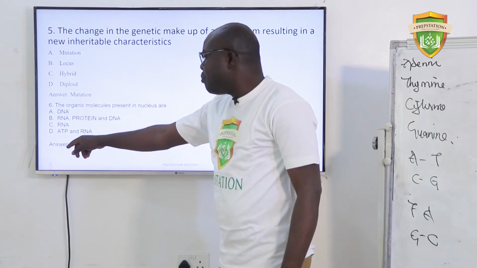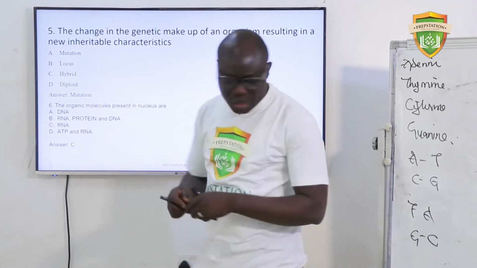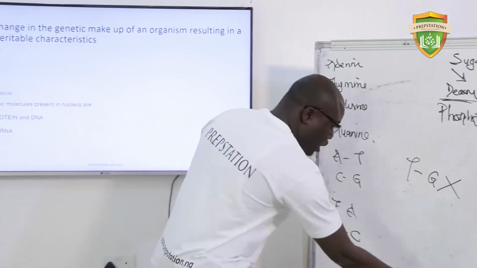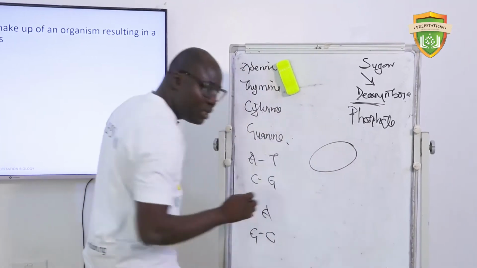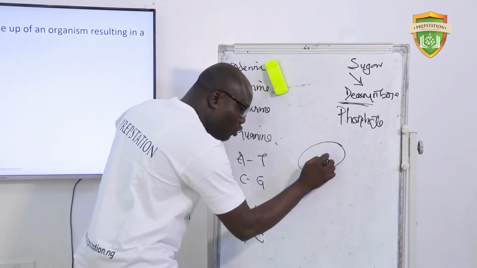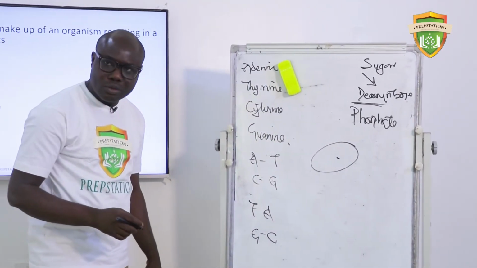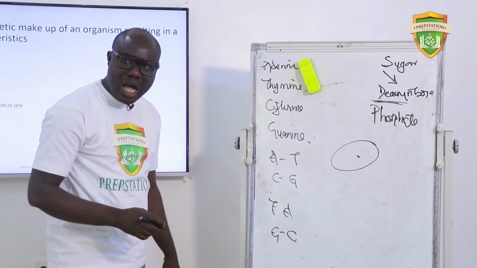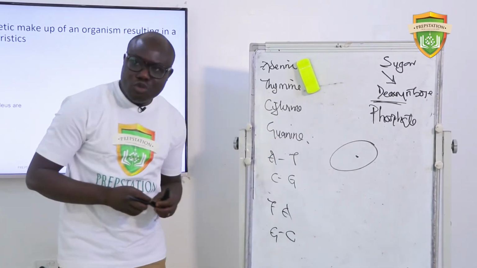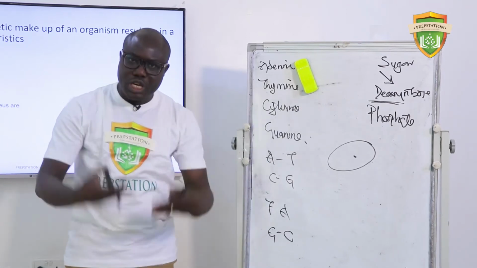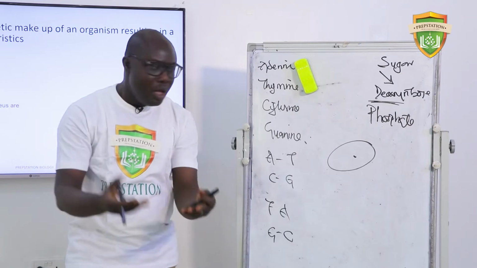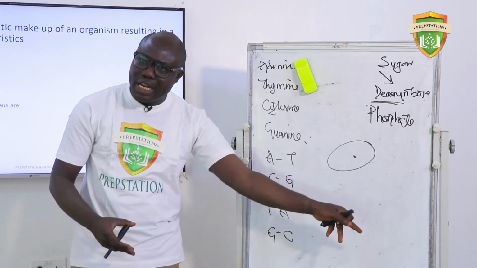DNA. Now, the point is this. When you talk about the nucleus, I want to go into something. Please, let's quickly look at this. The DNA is found in the nucleus, right? RNA does not occur in the nucleus. Are you getting my point now? RNA does not occur in the nucleus, even though DNA is the carrier of the information that you need to make protein, which you now use to form who you are. But DNA is in the nucleus, RNA is not in the nucleus.